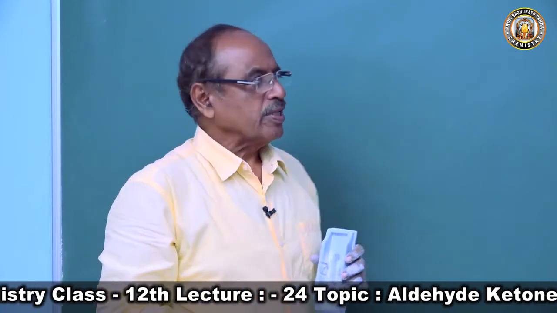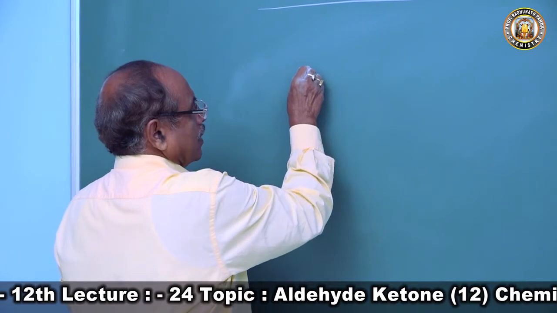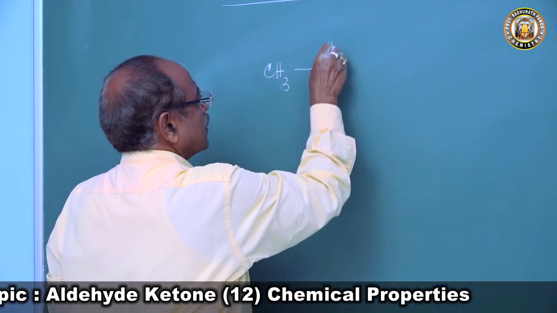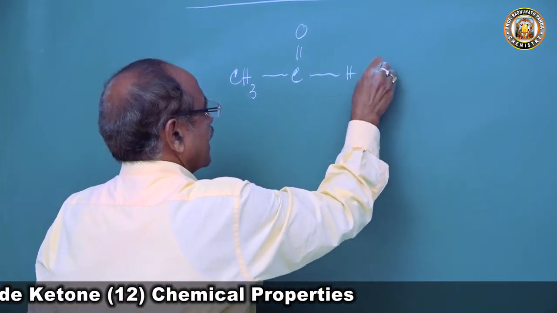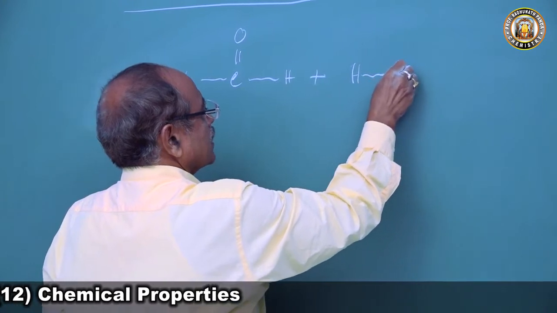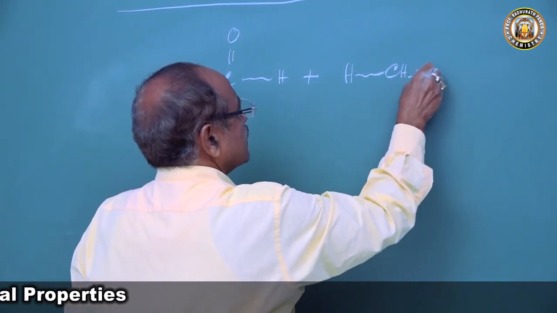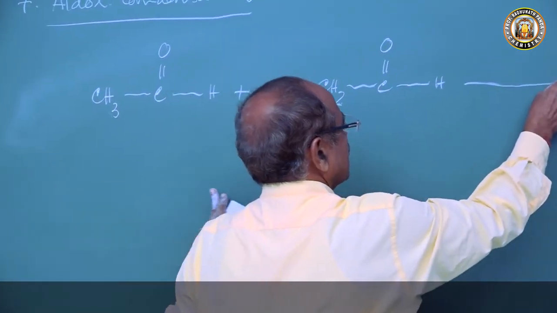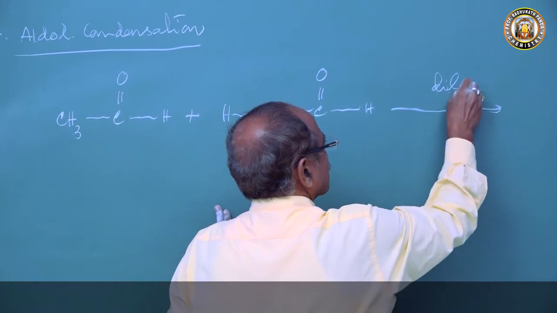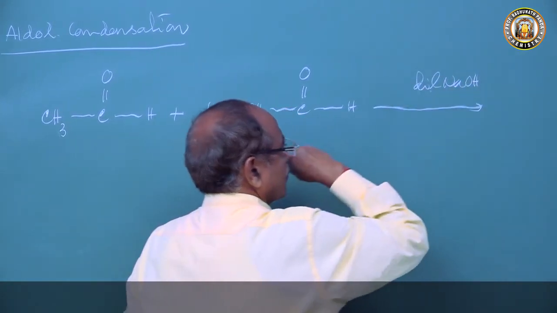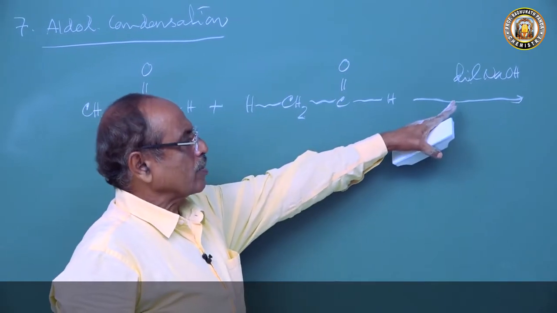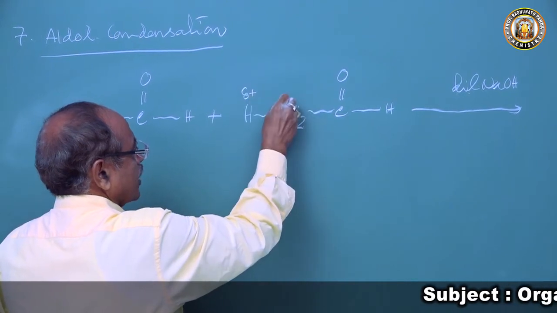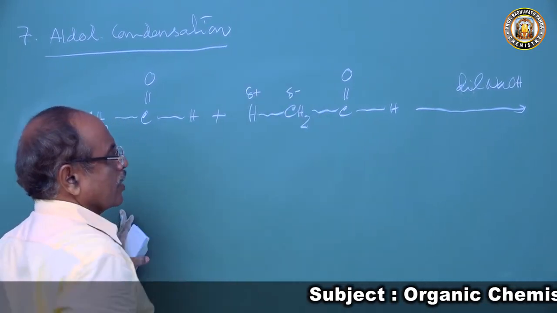So we take this acetaldehyde, CH3CHO, this is one molecule, and the other molecule is CH3CHO, and in presence of dilute sodium hydroxide. So this dilute sodium hydroxide is OH ion. As I have told you, this hydrogen atom has a delta positive charge and this has a delta negative charge.